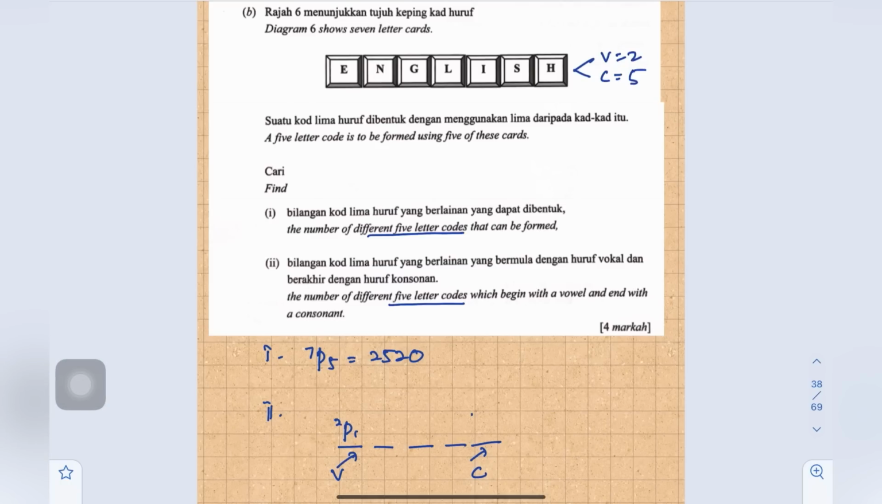The last place is a consonant, and we have 5 consonants here. Choose one, so 5P1. Now we have an extra 5 letters left, and there are 3 places to fill, so 5P3. All of this you multiply: 2P1 times 5P3 times 5P1 equals 600 ways.